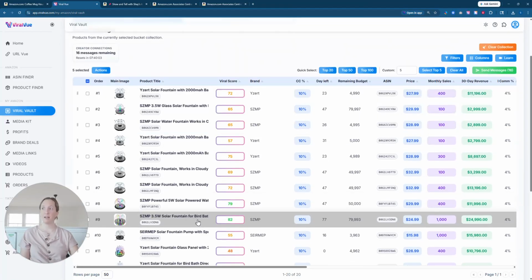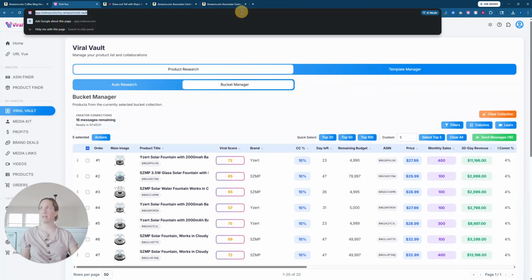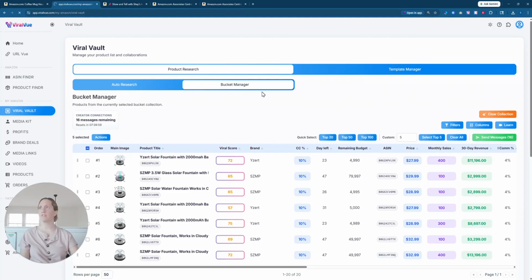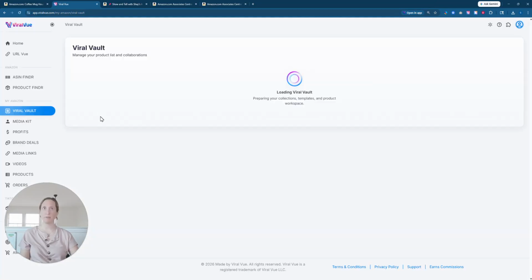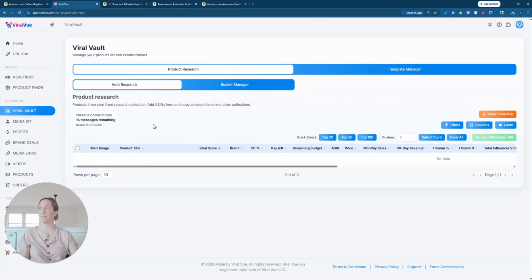As you can see, I already have some products that I've added. I'm trying to get a free water fountain dealie there for my kids to play with outside. It's solar powered and they love it.